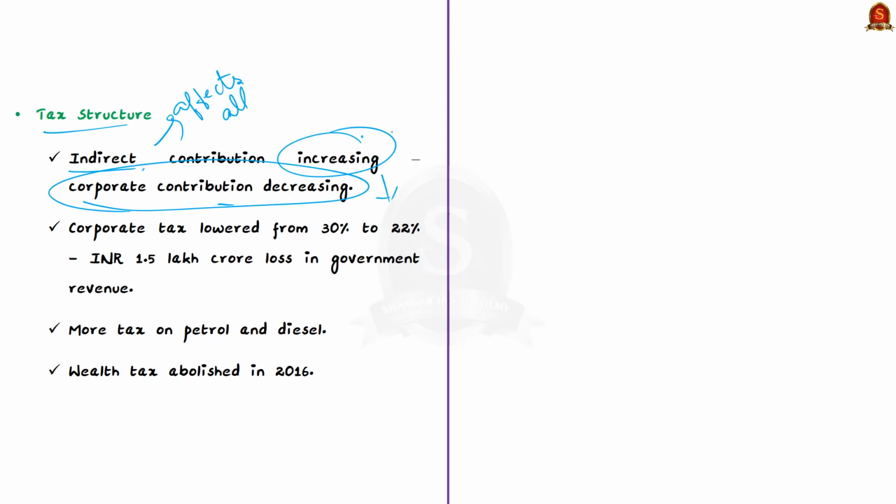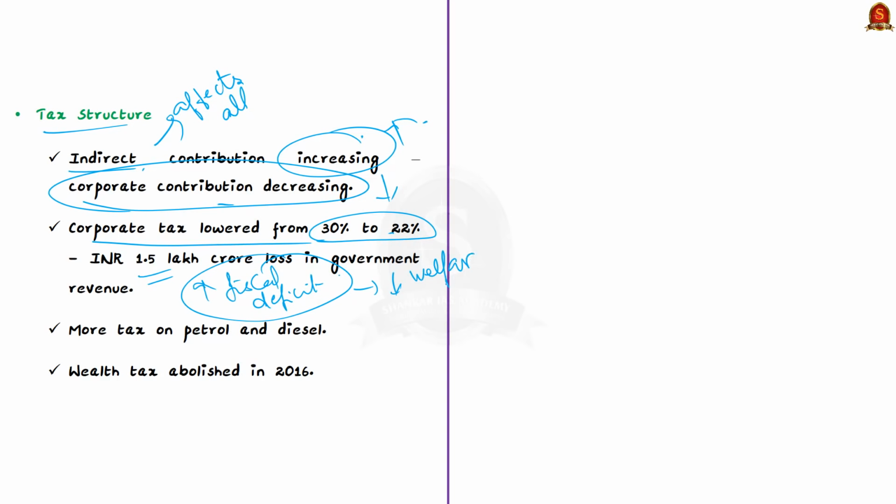The government has lowered the corporate tax from 30% to 22% to attract investment, and this has resulted in a loss of rupees 1.5 lakh crore, which has contributed to the increase in India's fiscal deficit. If India's fiscal deficit is more, the government will not be able to spend more money on welfare schemes. So this will further increase inequality.